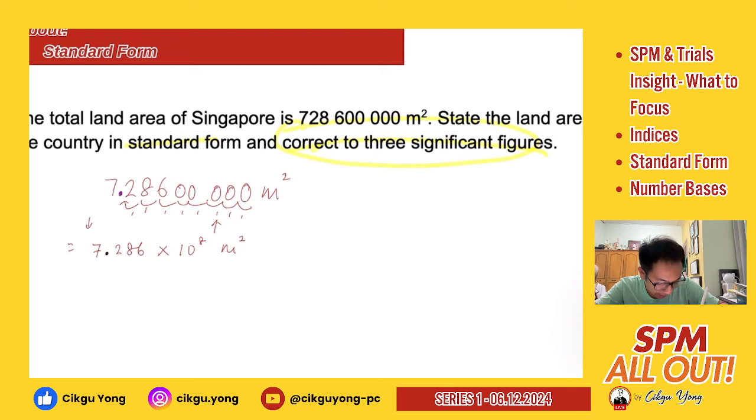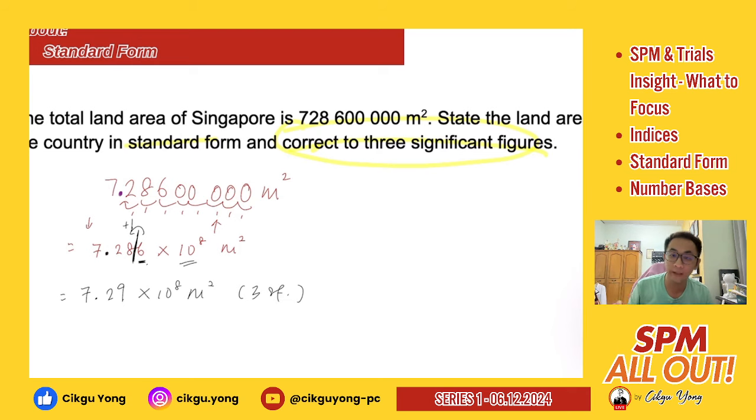You are just going to cut here and recheck this number, right? Since this number is 6, it is more than 4, you need to plus 1. So your final answer should be 7.29. And don't forget to put in your standard form. And this is your 3 significant figures.